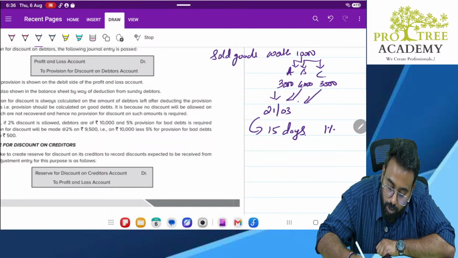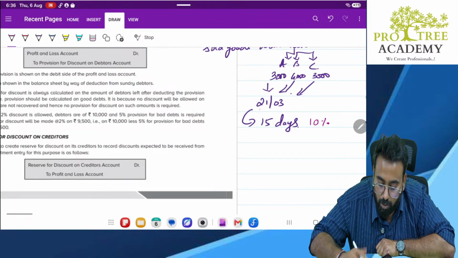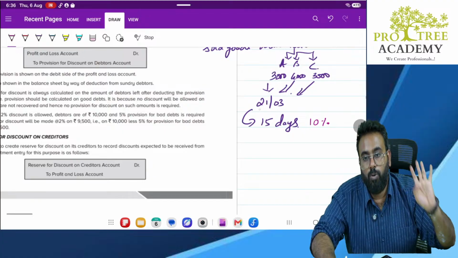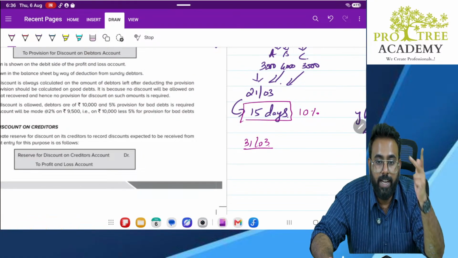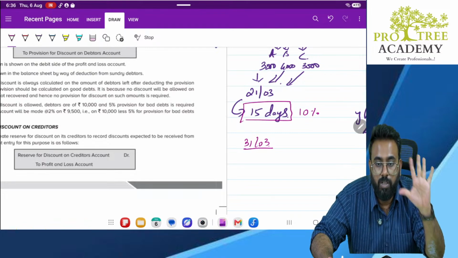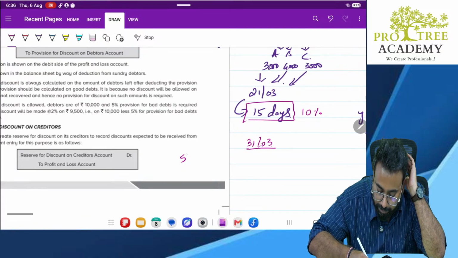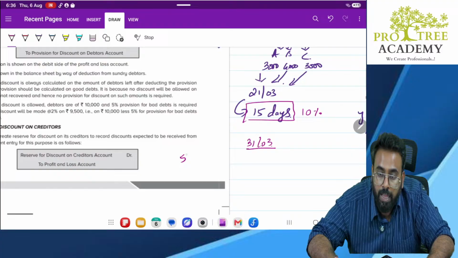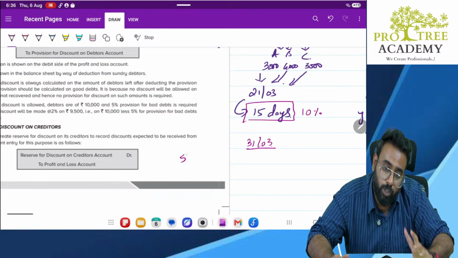Now, when will we close the books of account? We close the books of account on 31st March. Correct? But on 31st March, whether 15 days are over or not over. 21st we have sold the goods. When will 15 days get over? 22nd, 23rd, 4, 5, 6, 7, 8, 9, 10, 11. 31 days, no? Correct? So, till 5th of April, we don't know whether we will give any discount or not. Correct, sir. But on 5th of April, if all the 3 make the payment, should I give the discount?